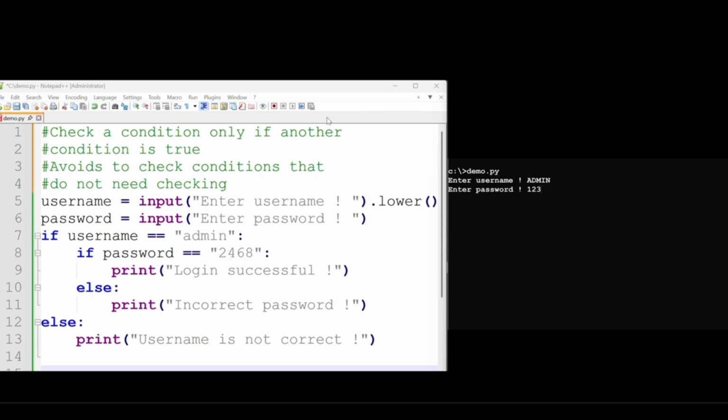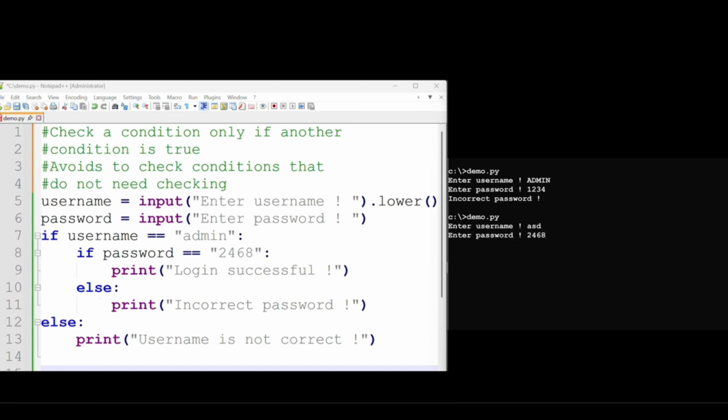Let's run and see what the output will be. Our system produces the output incorrect password, which is coming from this part of the code, because our password is 246 and the else statement is printed for the incorrect password.